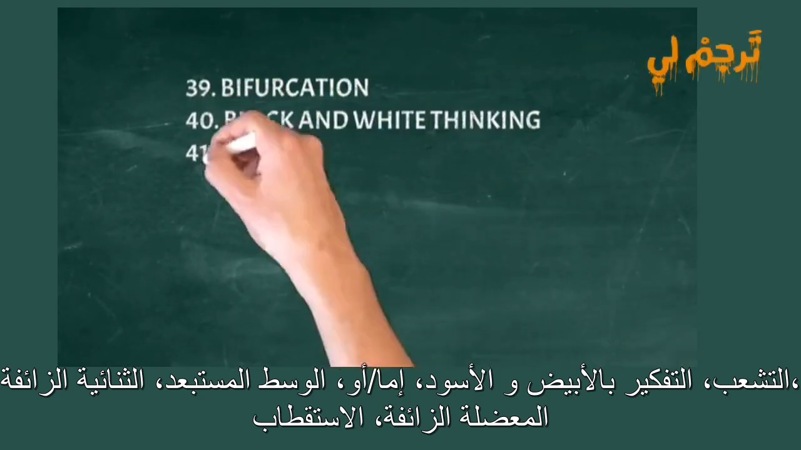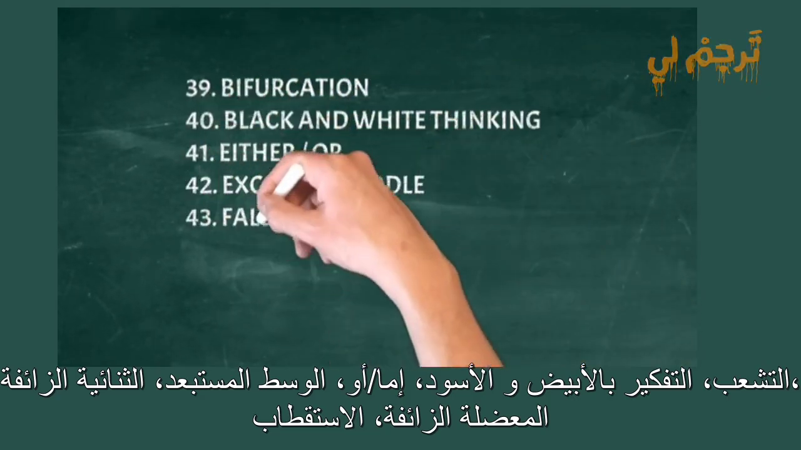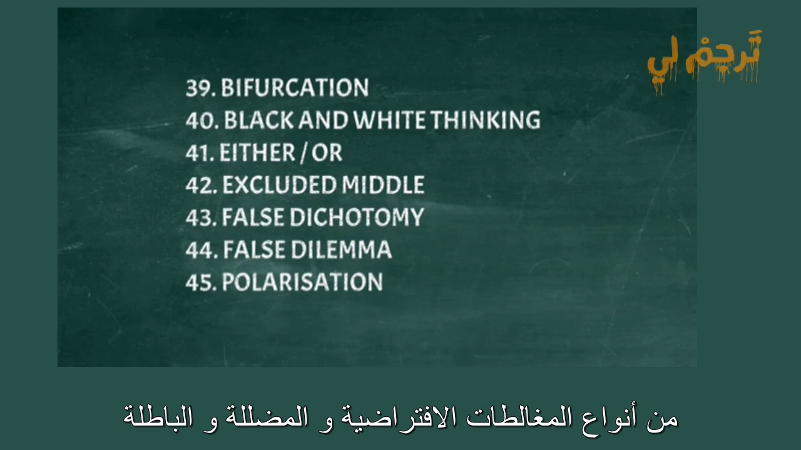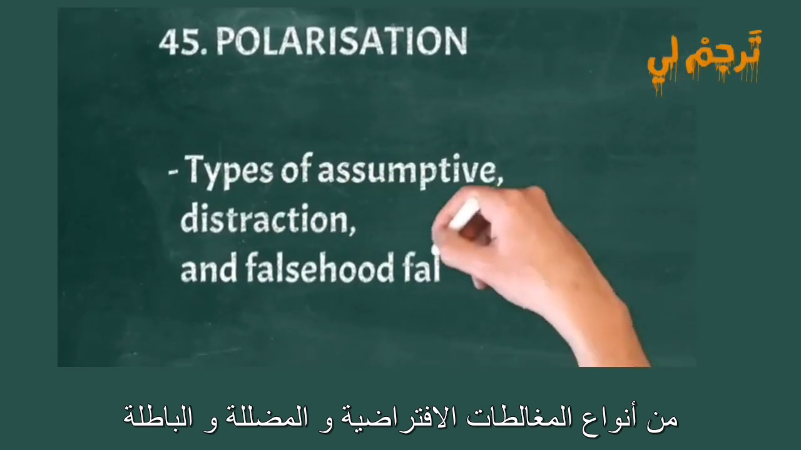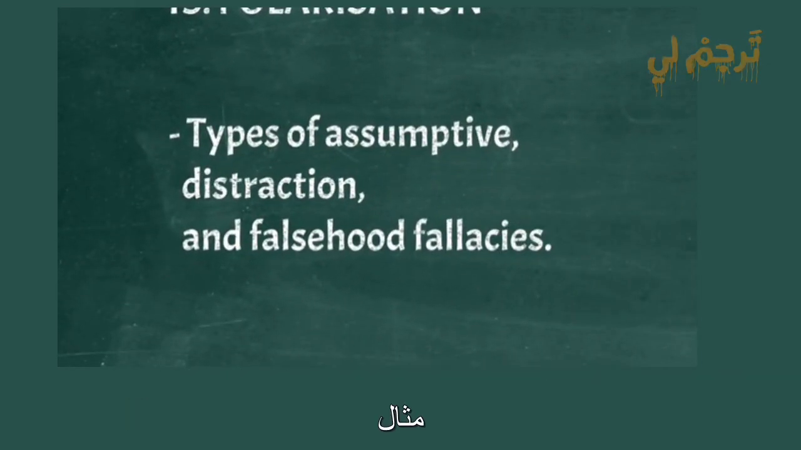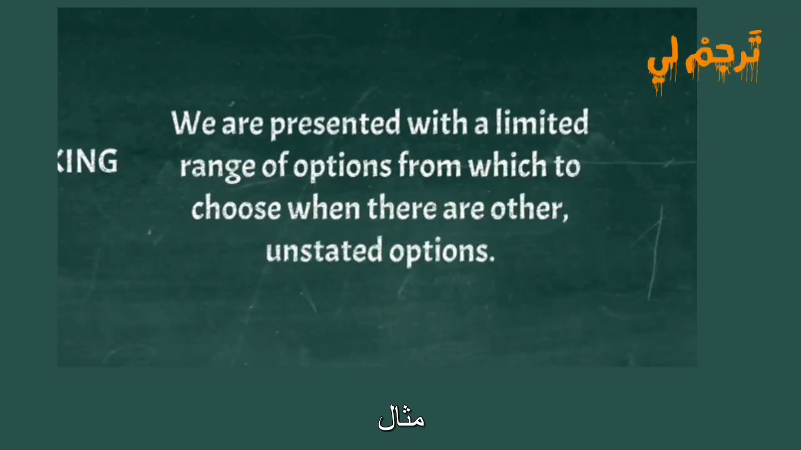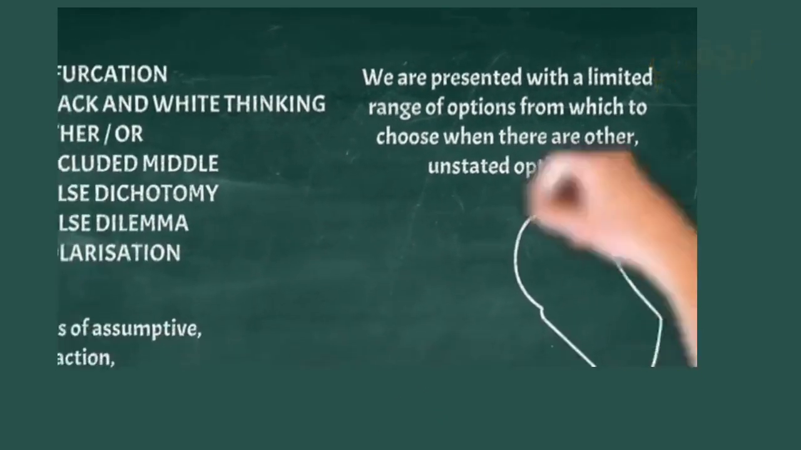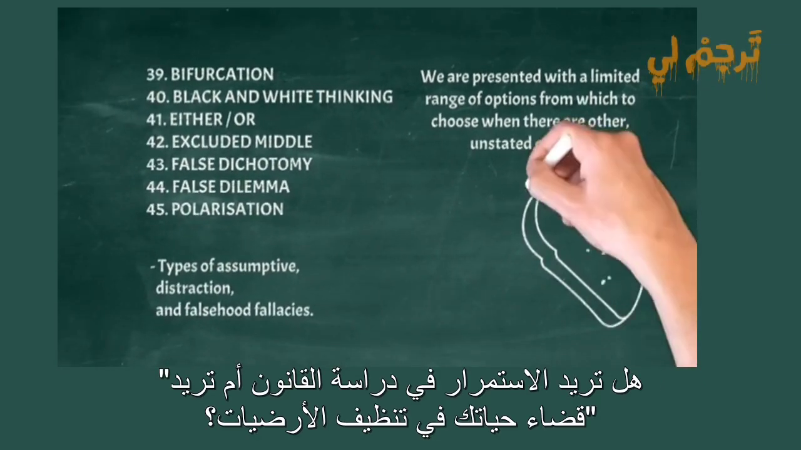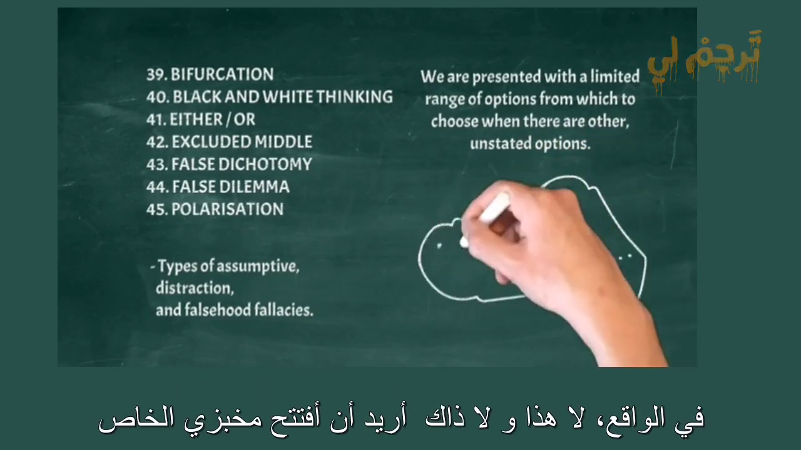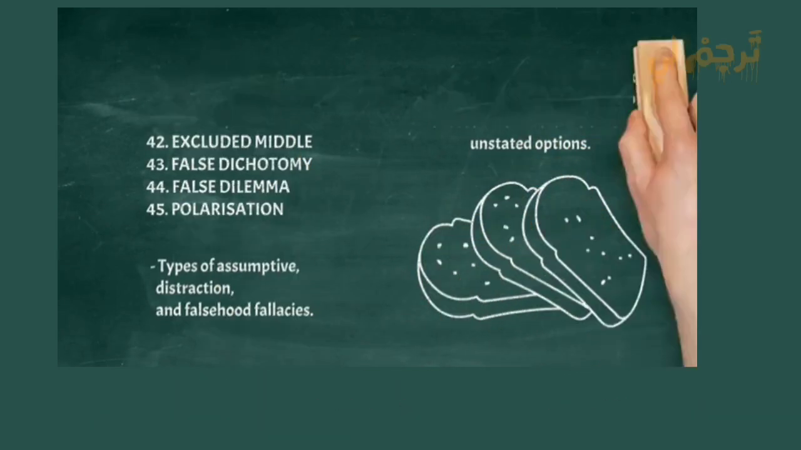Bifurcation, black and white thinking, either-or, excluded middle, false dichotomy, false dilemma, polarization. Types of assumptive, distraction, and falsehood fallacies. We are presented with a limited range of options, when there are other, unstated options. Example: do you want to keep studying law or do you want to spend your life sweeping floors? Actually, neither. I want to open my own bakery.